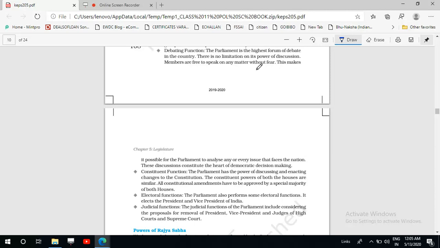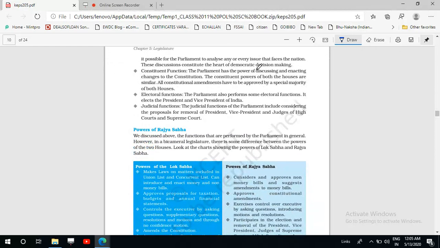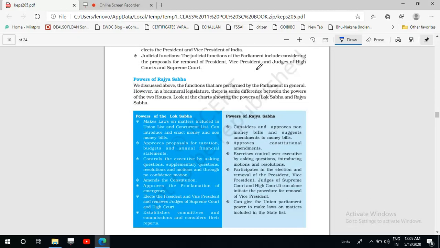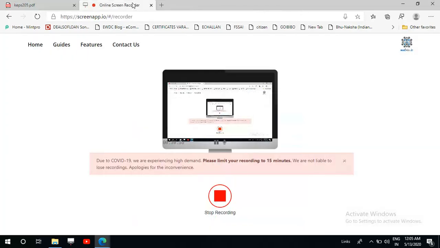So in this way we can see that the parliament has very important powers. And in this connection we can see that the powers of Rajya Sabha and powers of Lok Sabha are different. There is a difference between the powers of the two houses. Both the houses are not having the same power, and about this we will discuss in the next class.